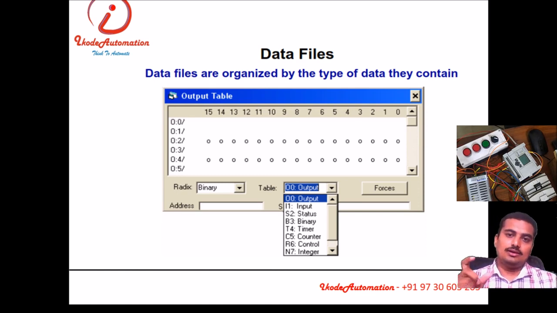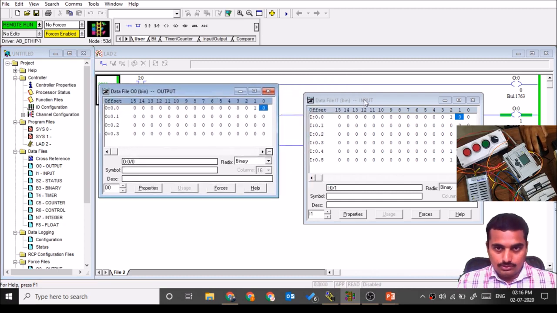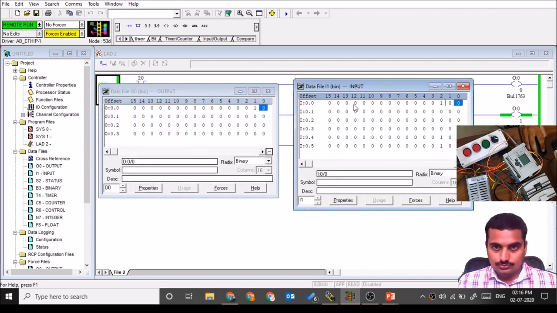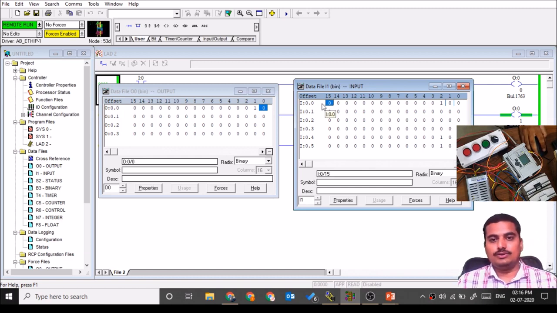Data files allocated for input and output are in the form of tables of 16, like this, 0 to 16. That addressing we'll see in the next topic, the addressing of Allen Bradley PLC and how it works. Currently we can say this is the first input, this second, this third, this fourth, fifth.